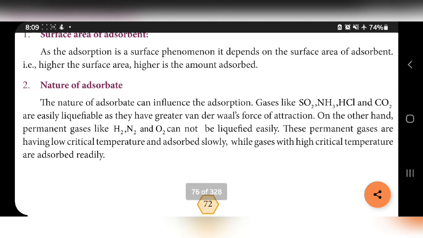In this point they may ask: ammonia, carbon dioxide are readily adsorbed while hydrogen, nitrogen are slowly adsorbed. Give reason. Again I am telling, ammonia, carbon dioxide are readily adsorbed while hydrogen, nitrogen gas are slowly adsorbed. Give reason. For that question you have to write this point.